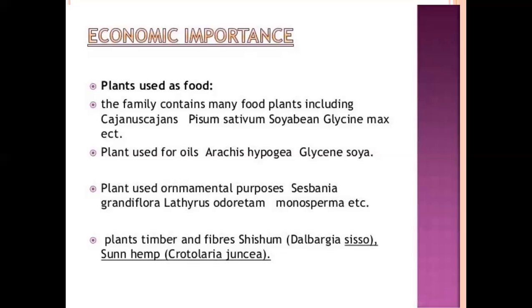And Crotalaria leaves are used as insecticides. These are the economic importance of the Fabaceae family. And in total we covered the characters, like floral characters, vegetative characters, and economically important characters of the Fabaceae family.